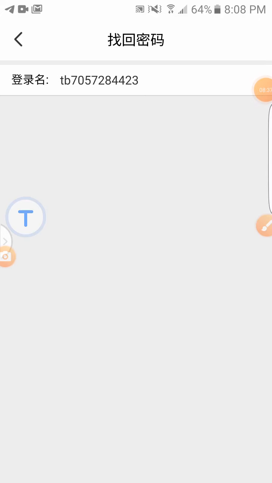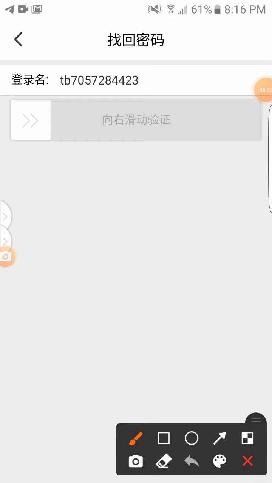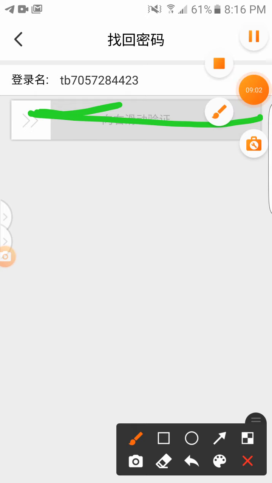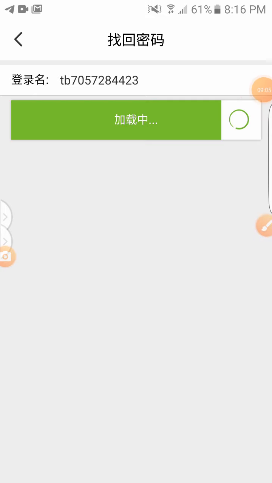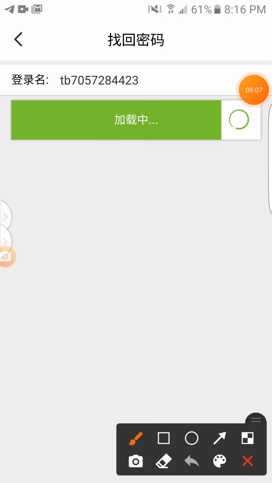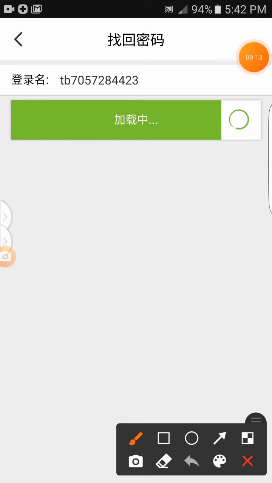Please, when it comes, it needs a strong network. So when it comes, just wait a bit for this interface to load, for you to get something like this. Now when this comes, have you seen this arrow? So you tap on this one and pull it to this place. When you pull it, it will turn green, then you release it. Good. So after pulling it, something like this will show. You wait for this place to finish loading. Now after it's done loading, it will send you to this place.